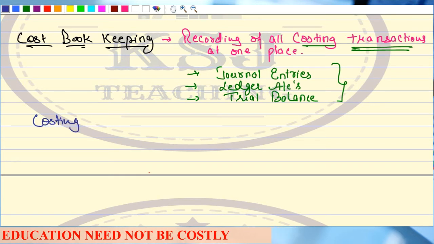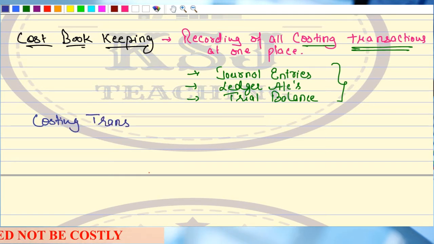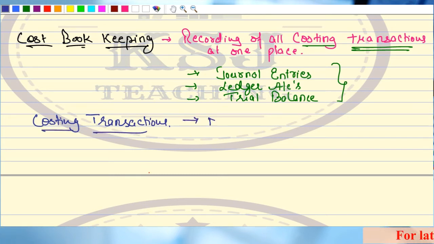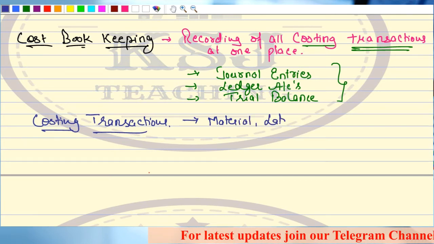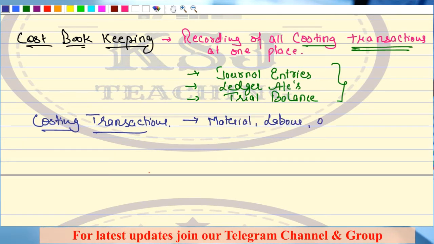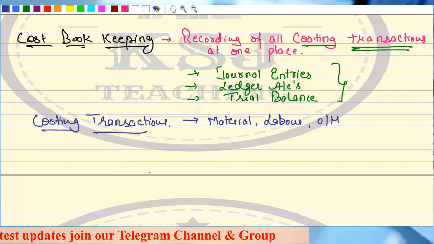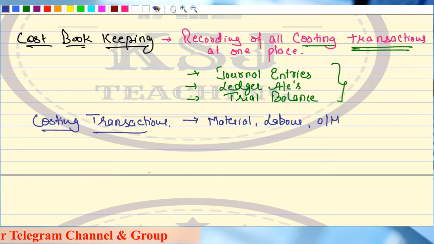What do you mean by these costing transactions, sir, that we have to record? Costing transactions means the transactions related to material, labor, overheads. Now overheads can be factory overheads, administration and selling overheads, right?